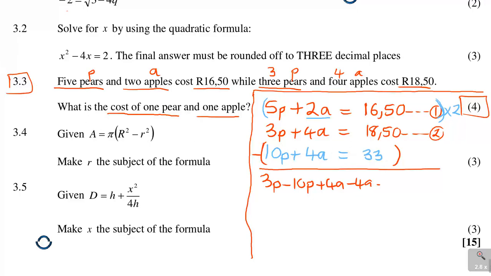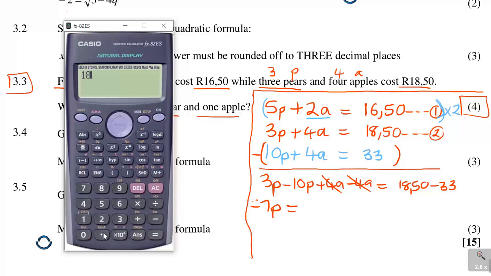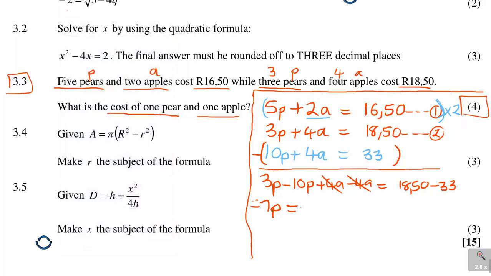So 3p minus 10p gives negative 7p. Then 4a minus 4a is zero, that's the reason I was matching them. It is equal to 18.50 minus 33, which gives me minus 14.50.